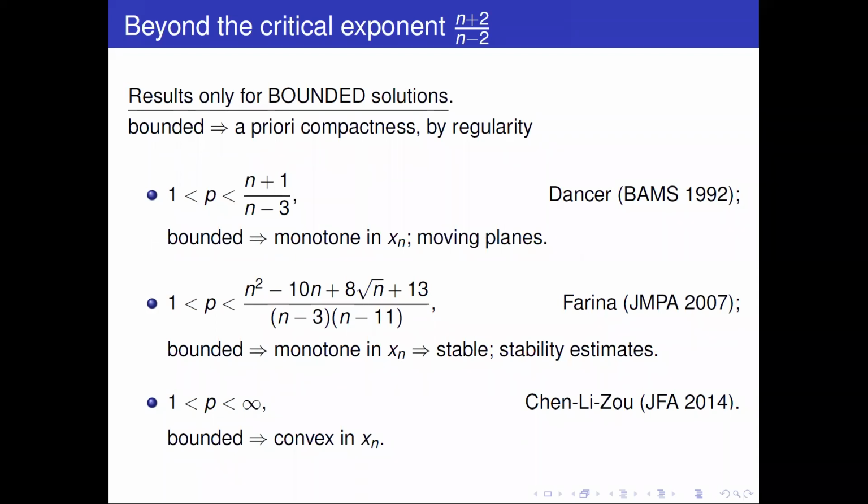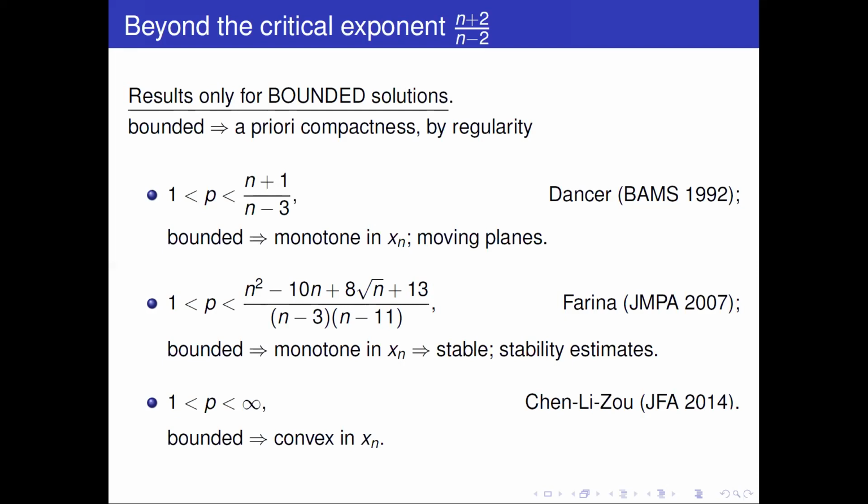And then, since it is bounded, when x_n goes to infinity, it converges to a solution in R^(n-1). And then the Spruck result in R^(n-1), that is (n+2)/(n-2) with n substituted by n-1, which gives exactly this exponent, applies.